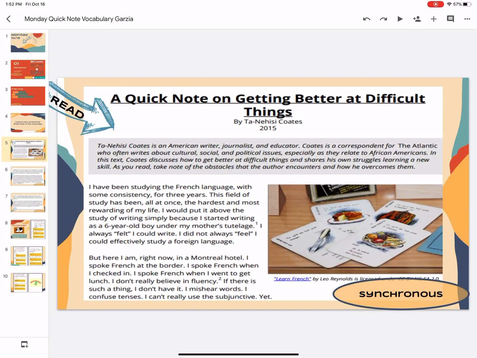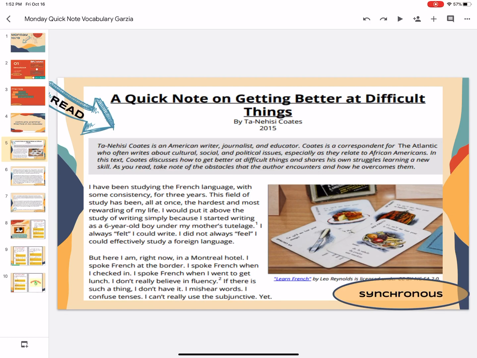So here we have on this first slide, we have him saying, I'm learning French, and I've been studying it for a while, consistently, not off and on, but regularly. He's been studying it, and it's different than his writing. He always knew he could write. Writing is just something that came naturally to him.